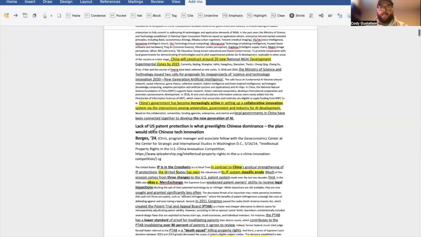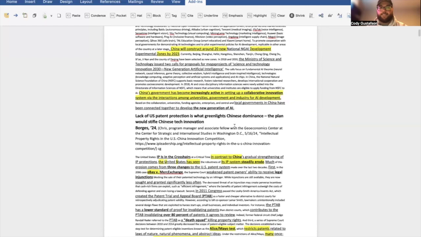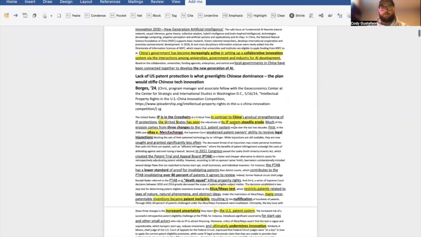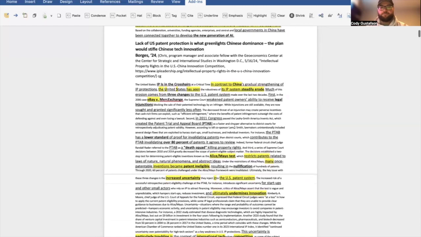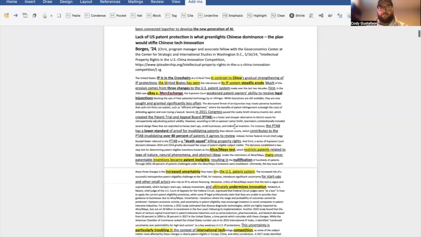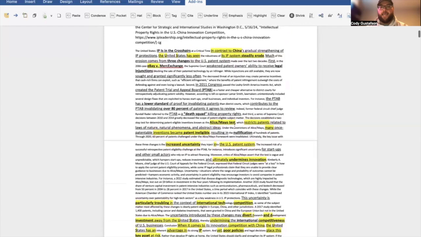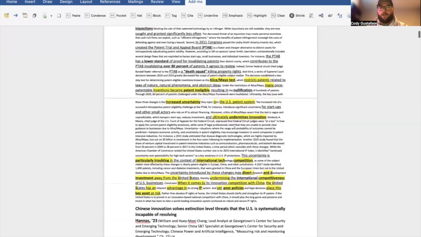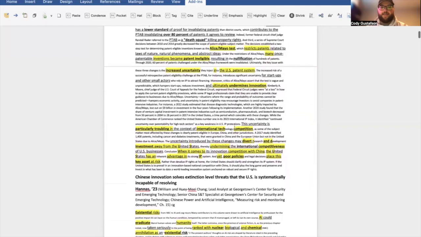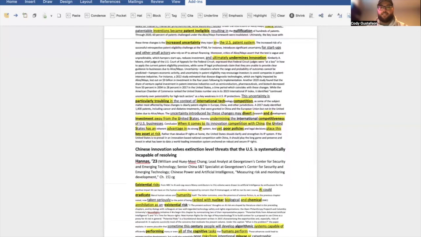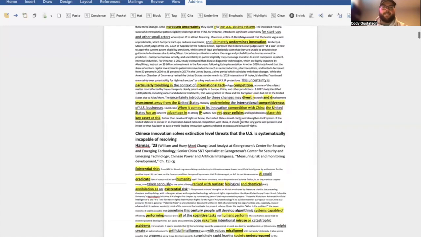The link argues that lack of US patent protection is what greenlights Chinese tech dominance, that the plan would stifle Chinese tech innovation. The link arguments, and it's important to note this, are going to argue that because China does not have any intellectual property laws and the United States is currently loose on their intellectual property laws, that has allowed Chinese innovation to ultimately surpass the United States.